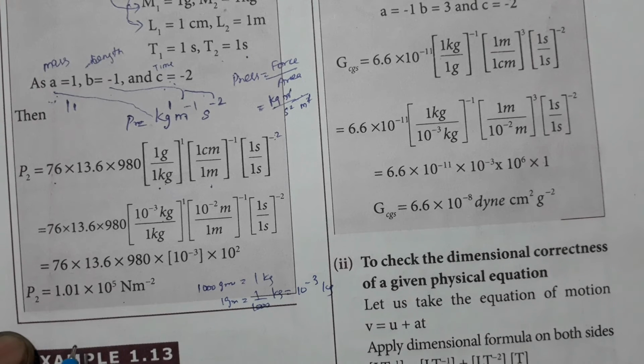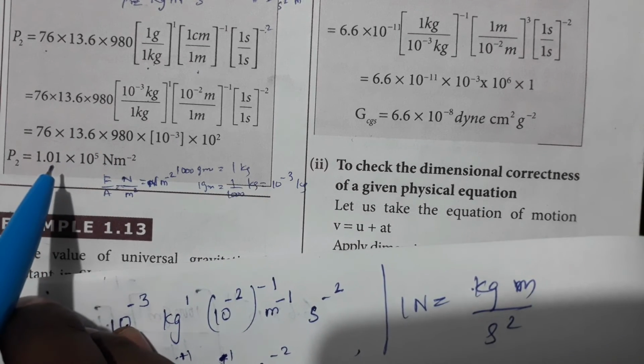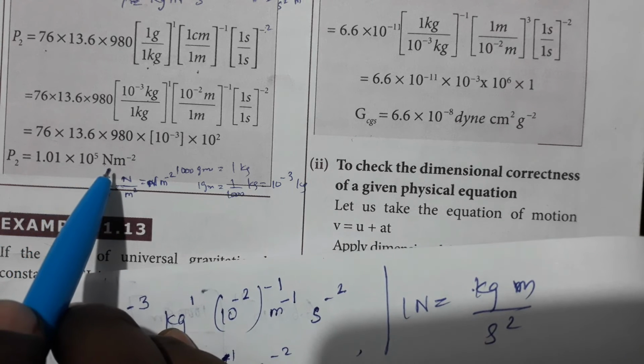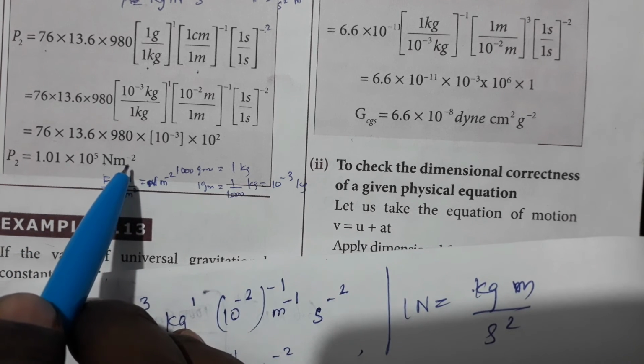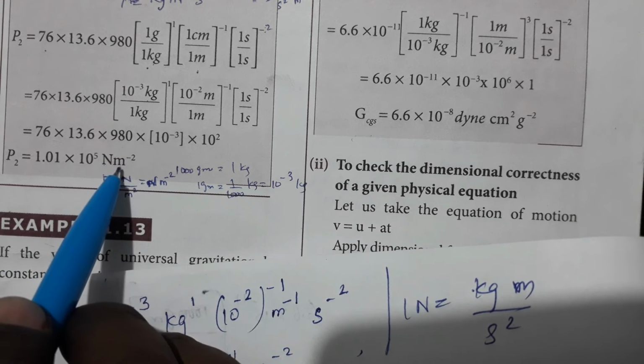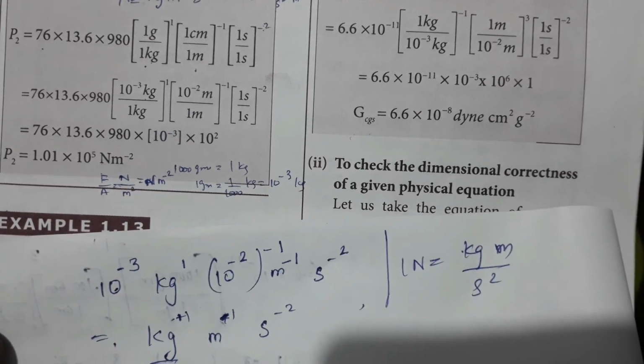Now I hope you have understood, students. In this problem, we have seen 1.01 × 10 to the power 5 Newton meter to the power minus 2. Some of you may have doubts about how we got this Newton meter to the power minus 2 from this, so I will give an explanation for that.